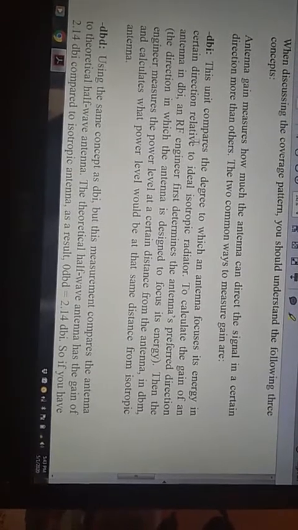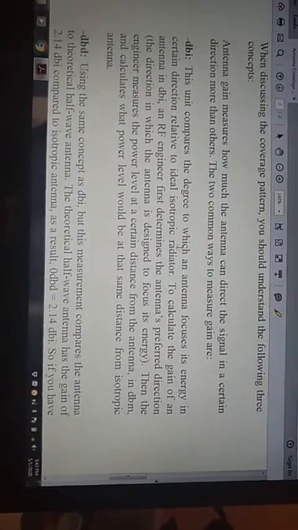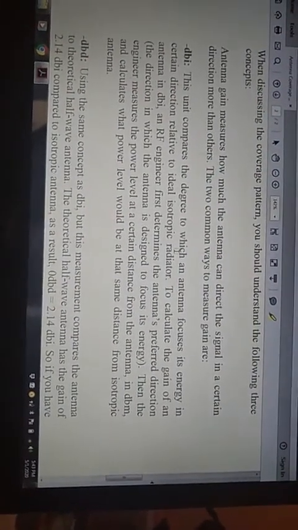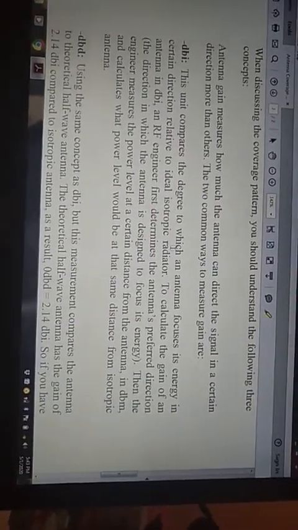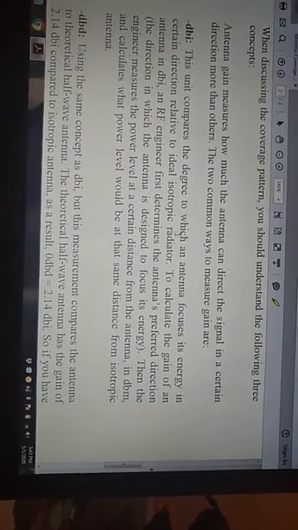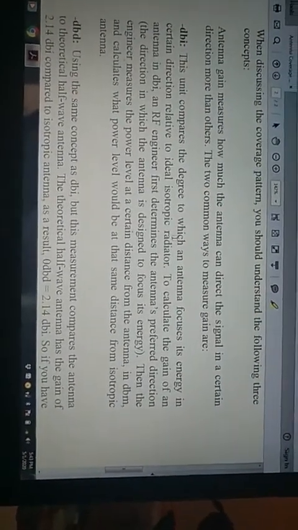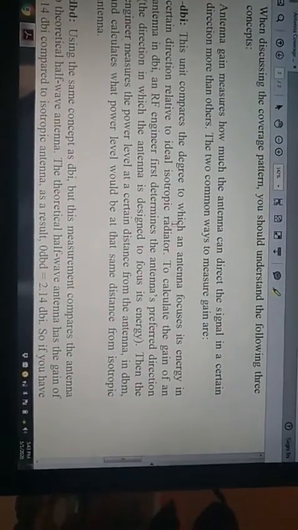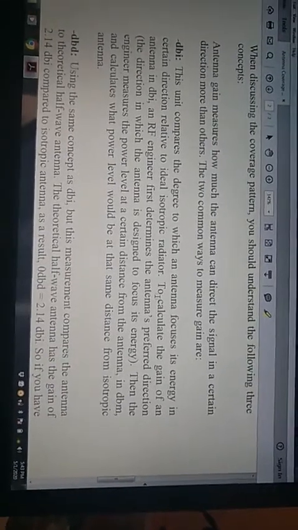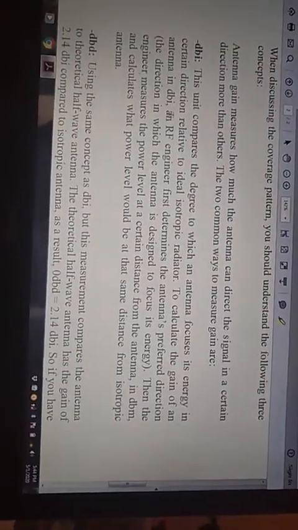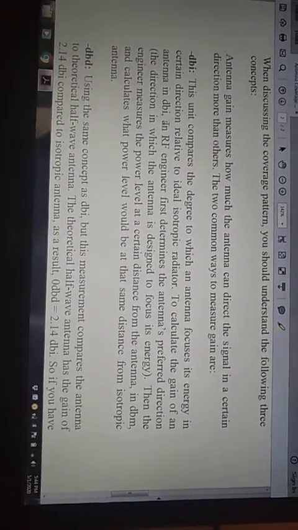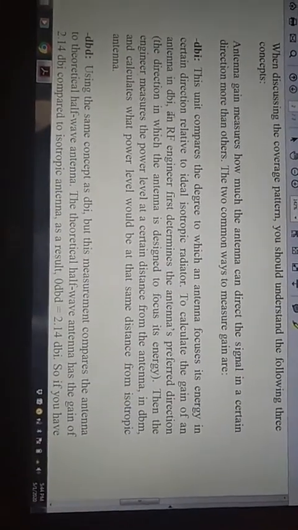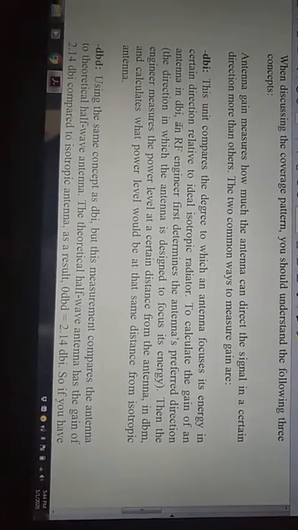This unit compares the degree to which the antenna focuses its energy in a certain direction relative to the ideal isotropic radiator. What is the isotropic radiator? It is the general description of an antenna. To calculate the gain of an antenna in dBi, an RF engineer first determines the antenna's preferred direction, the direction in which gain is maximum.